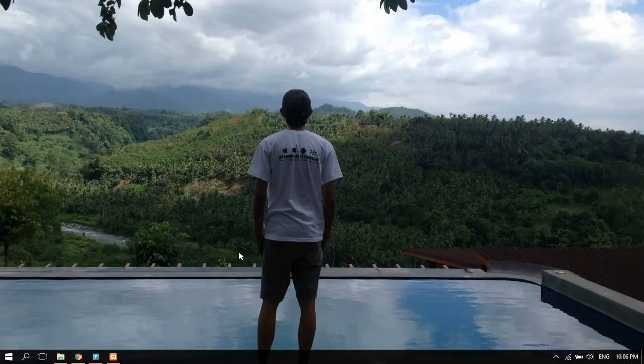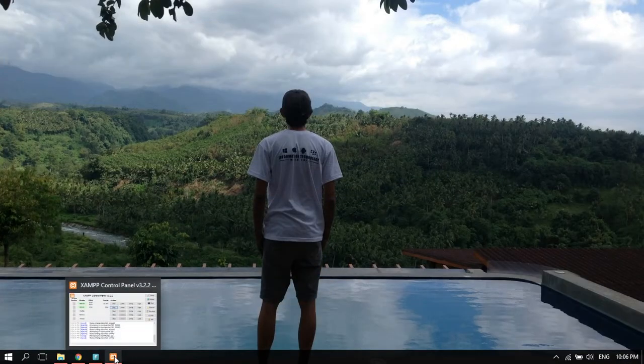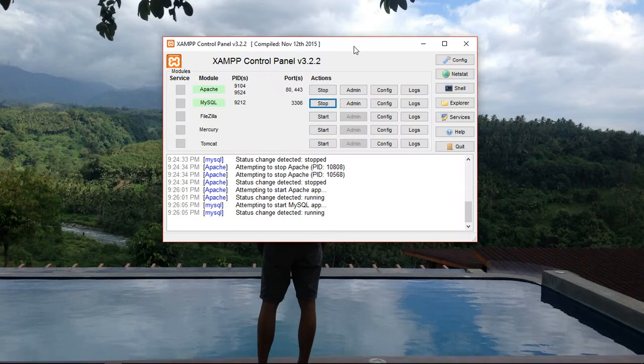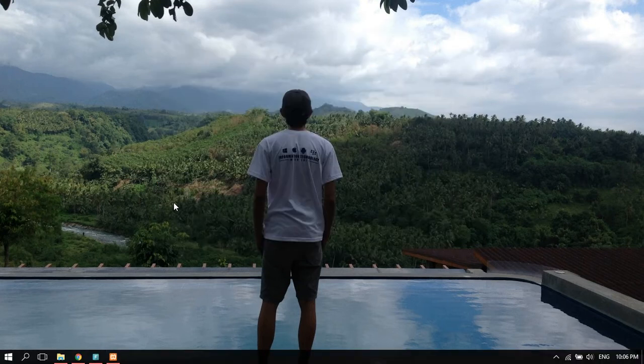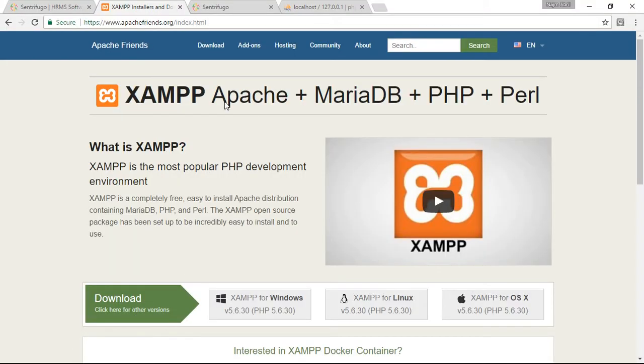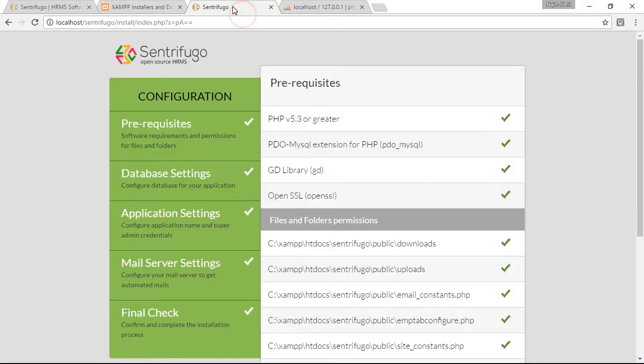After that, in XAMPP, this is our XAMPP, we need to start our Apache and MySQL. So after we start, then go to your browser and type localhost slash sentrifugo slash install slash index.php. So here, this is the configuration.